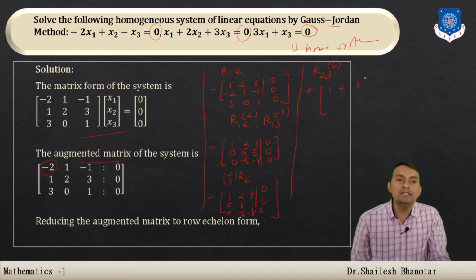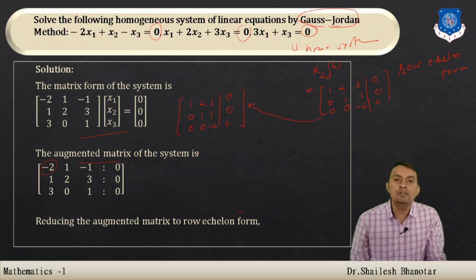So 1 2 3 0 and 0 1 1 0, and 6 multiplied with second row and added to the last row, so it is going to be 0, and again 6 into 1 is 6, 6 minus 8, so it is going to be -2 and then 0. So we can say this is exactly the row echelon form, and from this also we can find the solution, but we want to apply the Gauss-Jordan method. That means I have to convert this form to the reduced row echelon form.